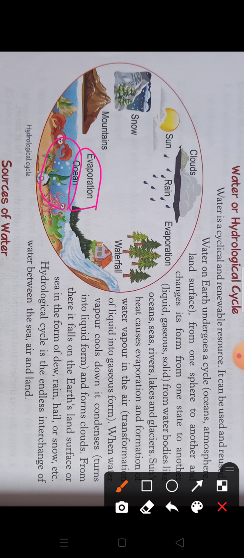सबसे पहले तो जो भी वाटर बॉडी में वाटर है वो सन की हीट की वजह से वेपर बनेगा. वेपर जो है वो एयर के साथ ऊपर जाएंगे. Now at an altitude, at some height, condensation will take place. Condensation means when the water vapor will be converted back to water. अब water vapor वापस से क्या बन जाएंगे? Water बन जाएंगे, and the clouds will be formed at high altitude. And after some time, precipitation will take place, that is, the rain will take place.